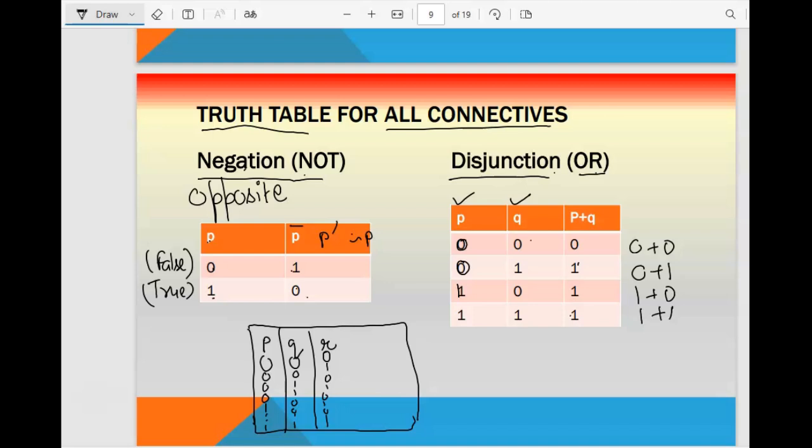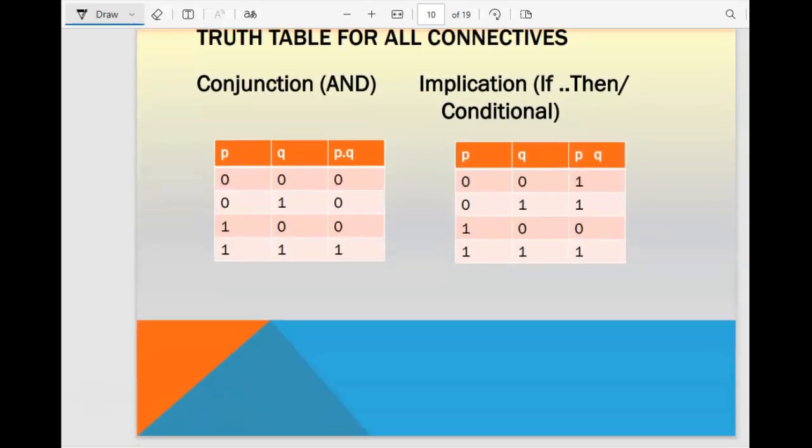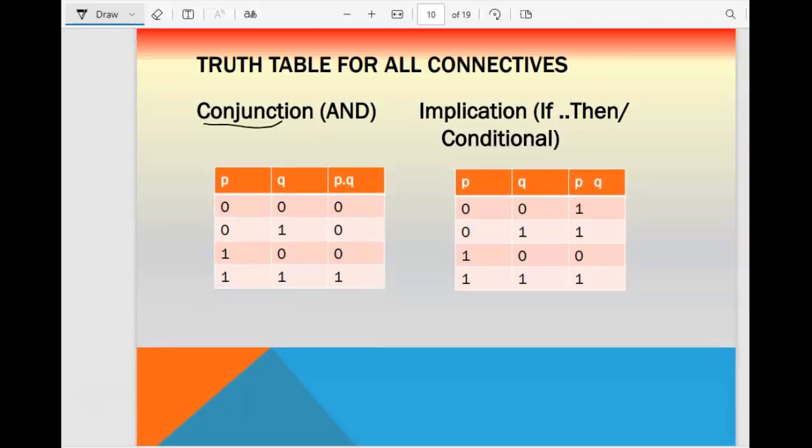So this is the property of disjunctive, and the same equivalent truth table is given here. Then please check the truth table for the conjunction. It is the "and", which is denoted with the help of this dot. So for this, both of the inputs should be true.